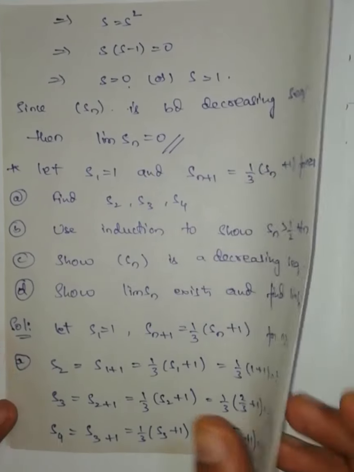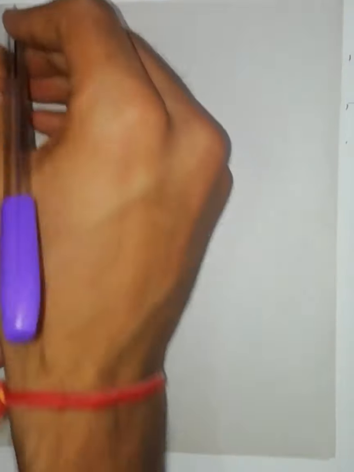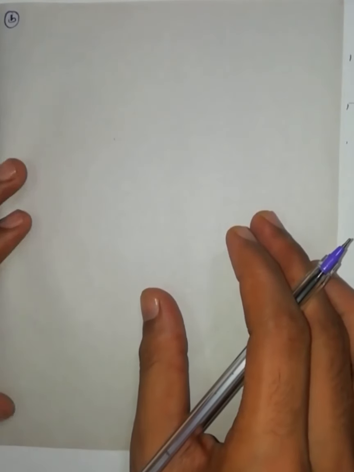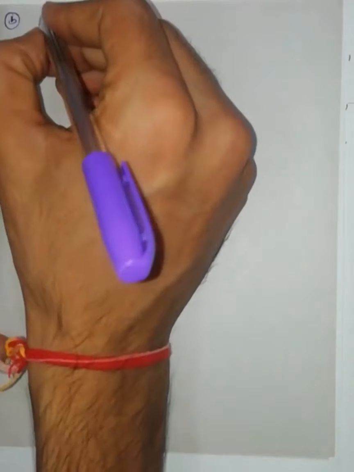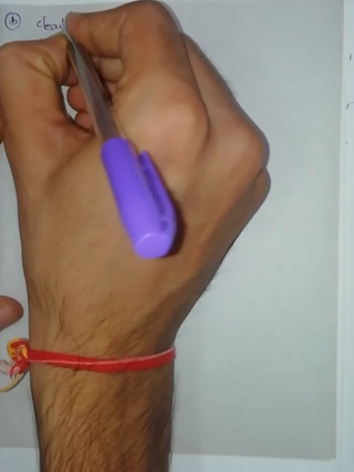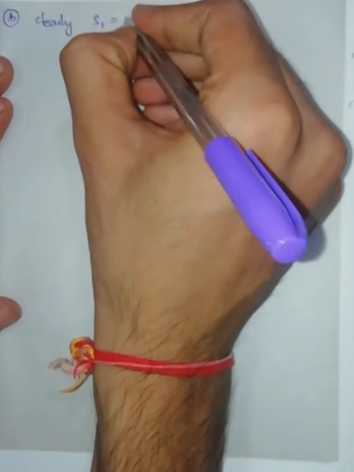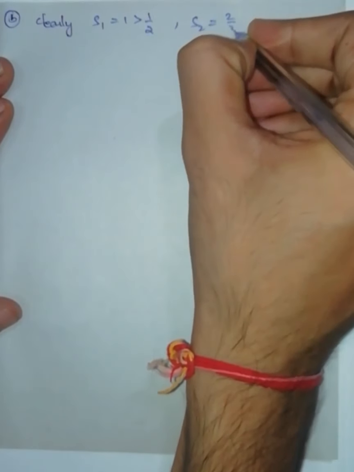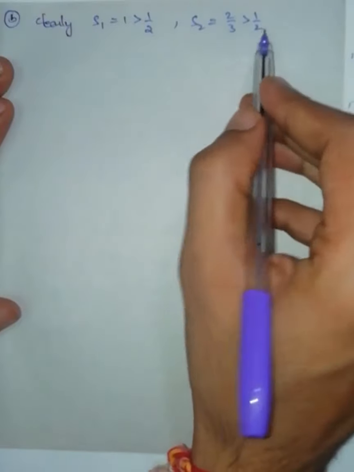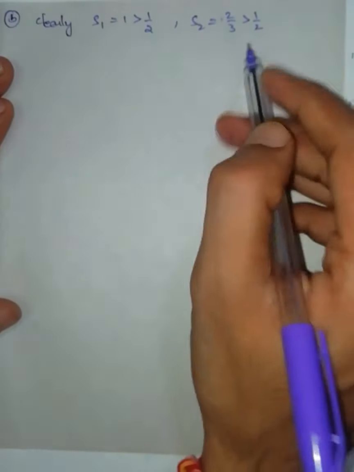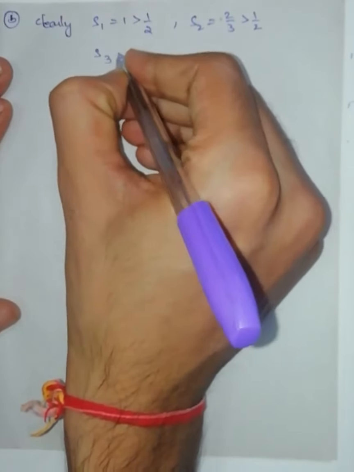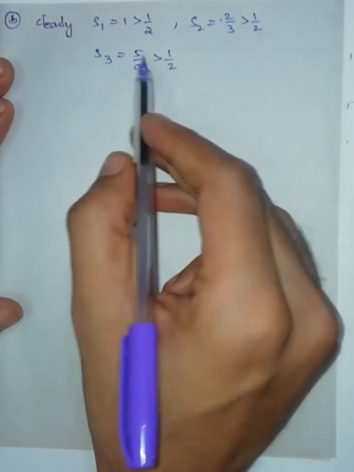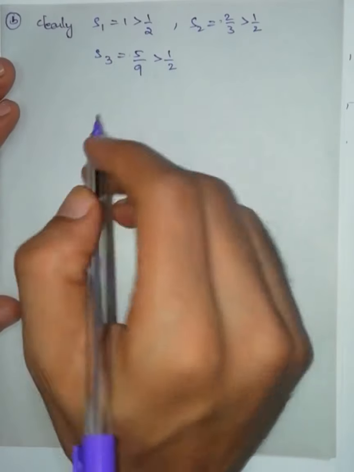Now the second one, B. Using induction, we have to show that all the terms of the sequence are greater than 1/2. Clearly, S_1 equals 1, which is greater than 1/2. S_2 we got 2/3, which is also greater than 1/2. If you want, you can cross multiply: 4 is greater than 3. S_3 equals 5/9, which is also greater than 1/2. Cross multiply: 10 is greater than 9.